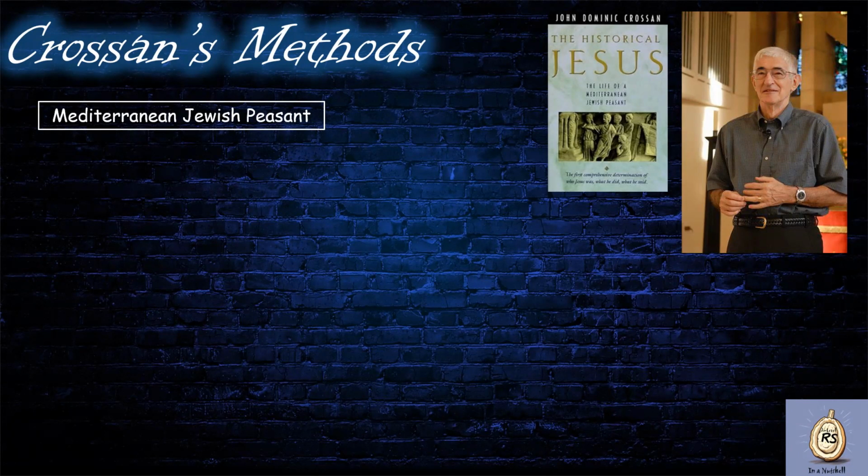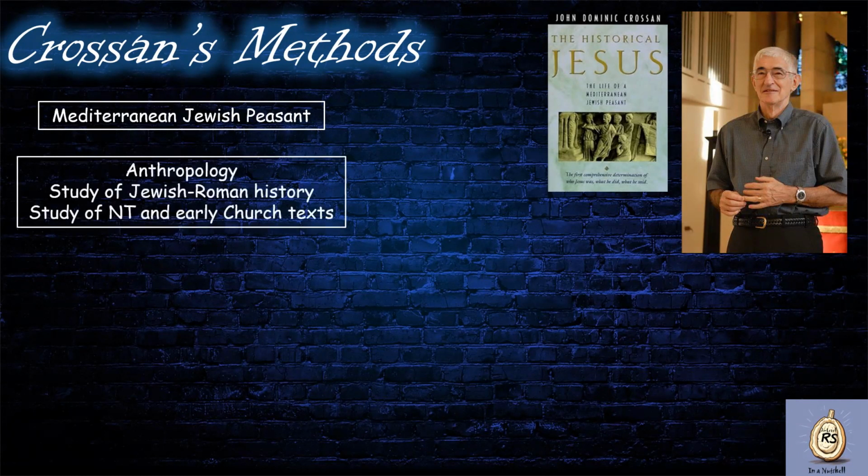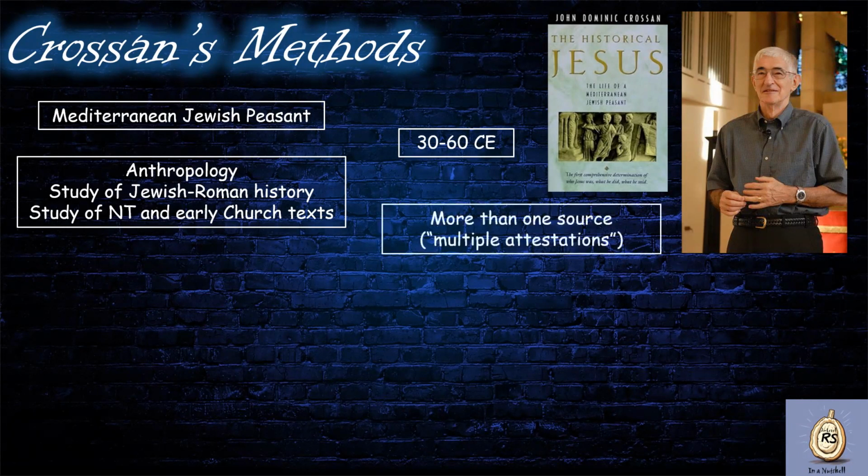To reach this conclusion, Crossan used anthropology, a study of Jewish Roman history, and a study of New Testament and other early Christian sources. Through these three approaches, Crossan is confident to call Jesus a Mediterranean Jewish peasant. When identifying useful and reliable sources to research the historical Jesus, Crossan chooses to value texts that are dated to 30 to 60 CE. Additionally, he chooses to only rely on material that is found in more than one source. This is called multiple attestations.